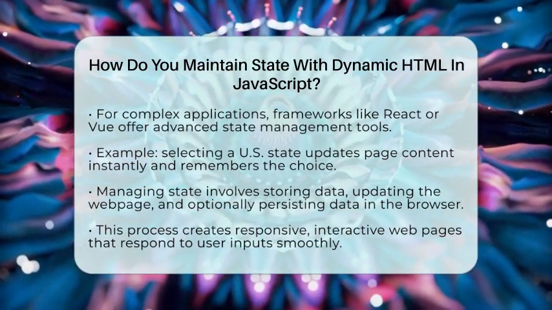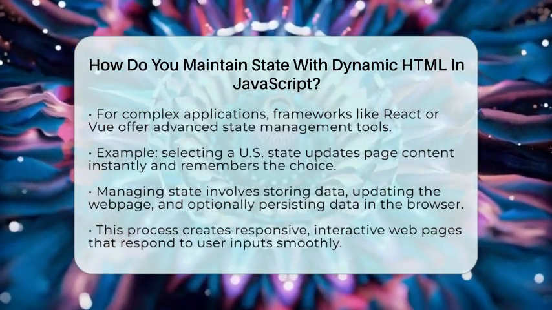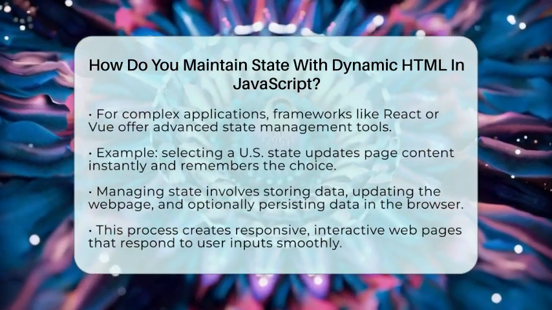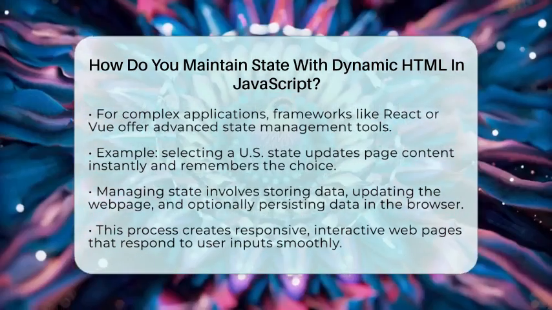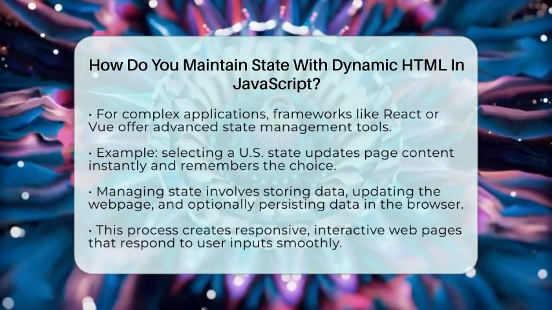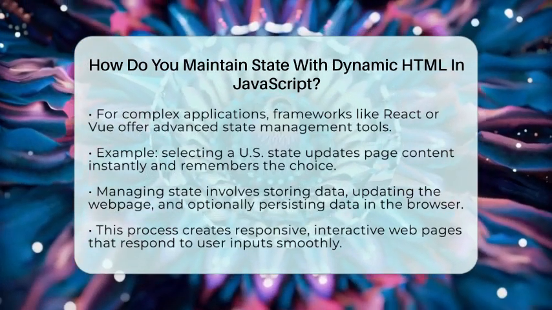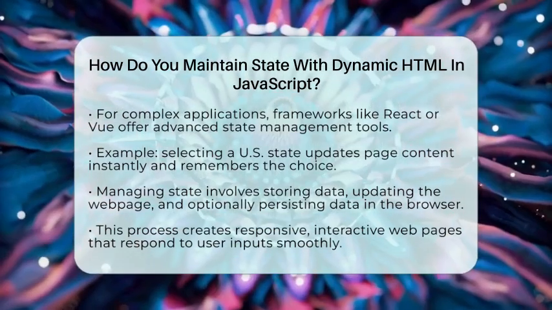In short, maintaining state with dynamic HTML in JavaScript means storing current data in variables or objects, updating the DOM to match that data, optionally saving it in the browser, and updating everything based on user interactions. This approach keeps your web page lively, responsive, and able to remember what's happening, making for a smooth and engaging user experience.